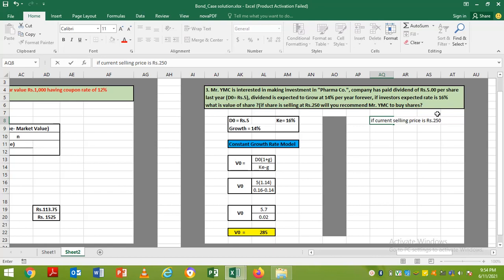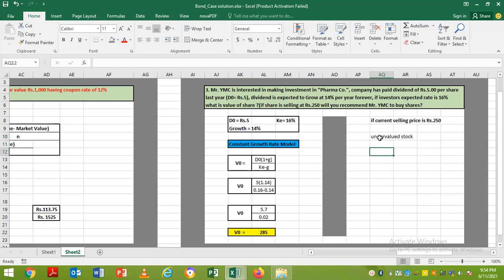Whether we recommend purchasing this share or not. So definitely we should recommend, because the intrinsic value is 285, but in the market it is available at 250. So this stock is considered an undervalued stock.